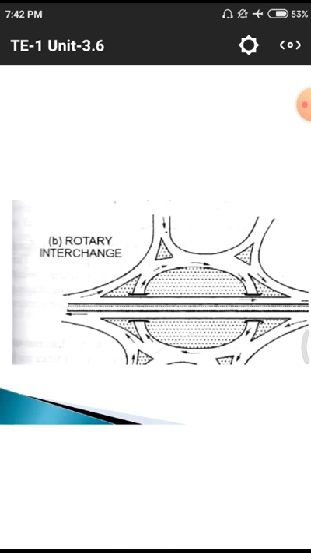Next one we are having is the rotary interchange. That means there may be a huge number of roads meeting at a particular point, so there may be a chance of huge collisions. In these rotary interchanges, they construct a particular dotted portion. That means the dotted portion is simply land with greenery or other structures, so that it avoids these clashing or intersection points.